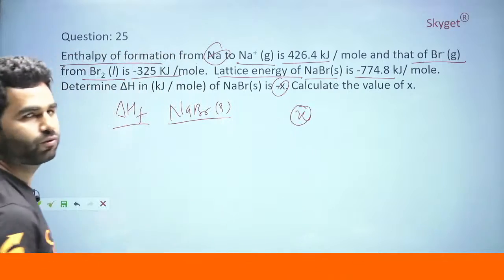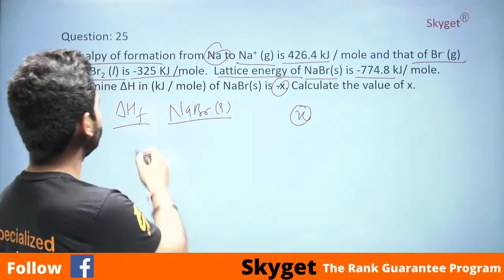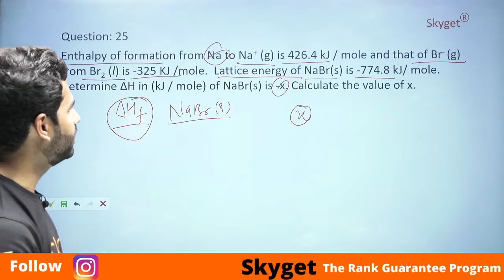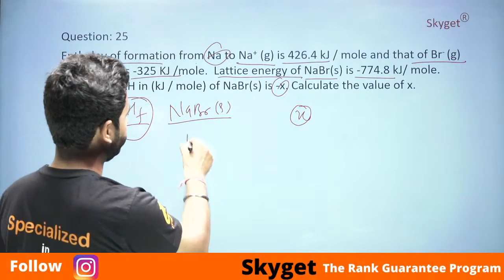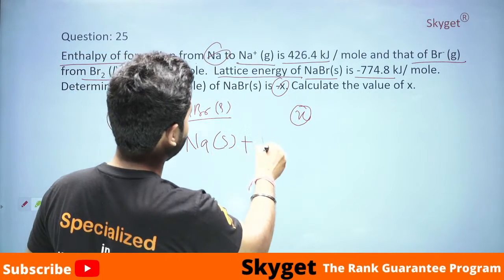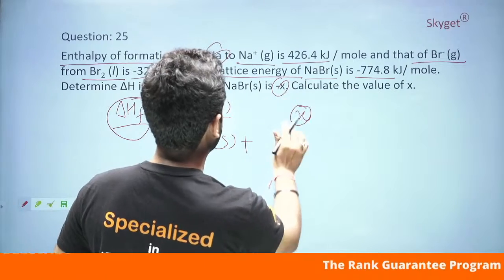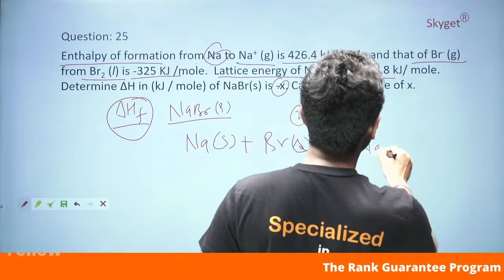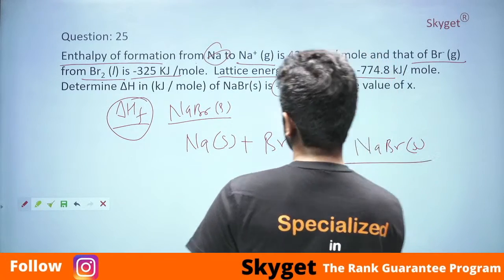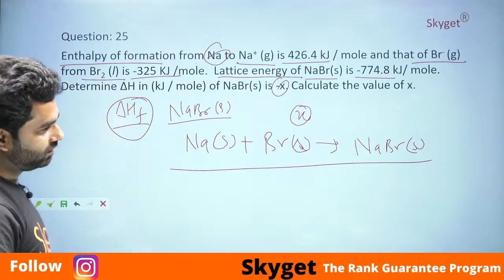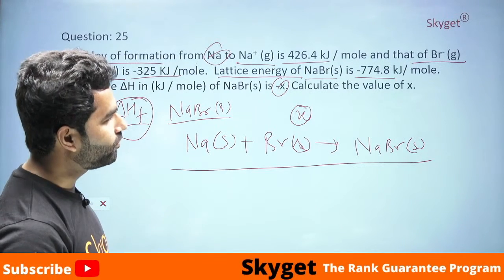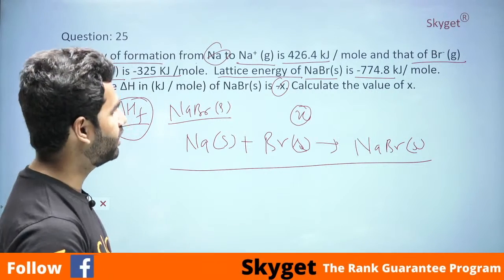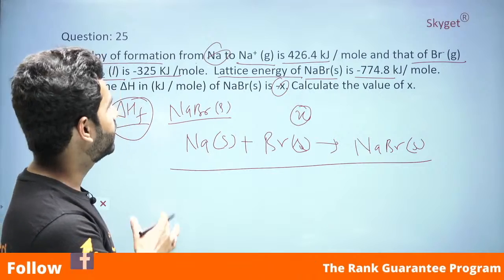Indirectly they give X, and we have to find the X. Indirectly we need to find only delta HF, the enthalpy of formation of NaBr solid. What is enthalpy of formation? Enthalpy of formation says Na solid plus Br solid gives NaBr solid. Enthalpy of formation is the formation of 1 mole of product from its constituent atoms or elements.